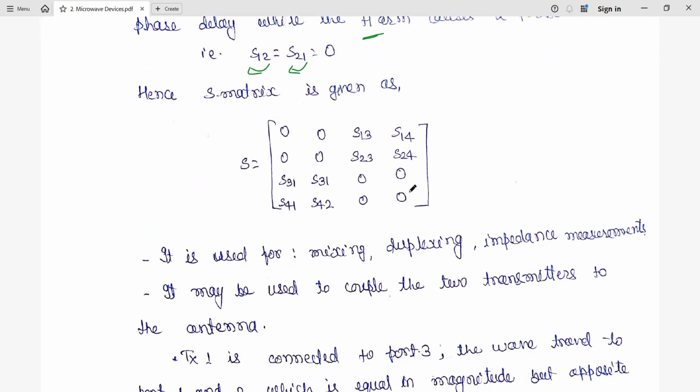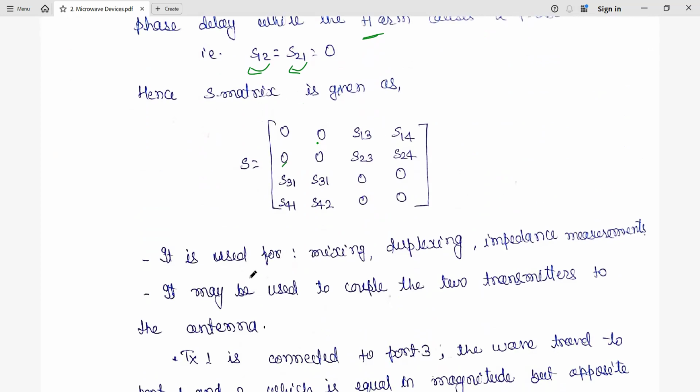So these diagonal elements are going to become 0, and this is the value of S12 that we have seen. Again here this is S21. So like this, we have the values of the S matrix with the help of the above equation.